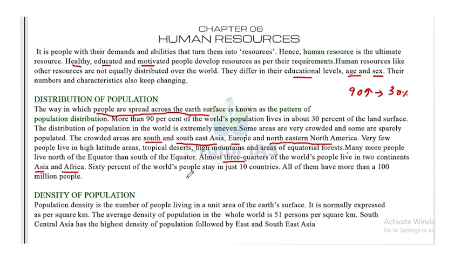60% of the world's people stay in just 10 countries. All of them have more than 100 million people. So 60% of the world's people live in just 10 countries, and these 10 countries have more than 100 million people each. So that is the distribution of population.